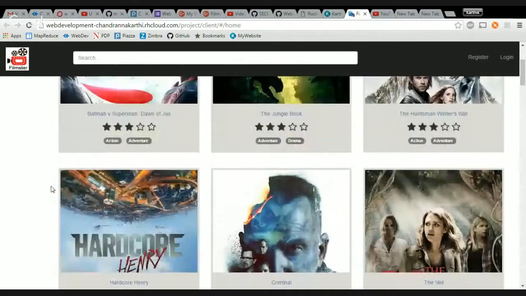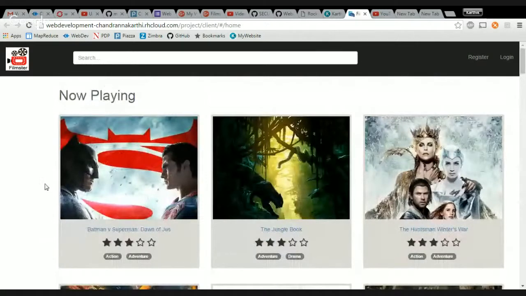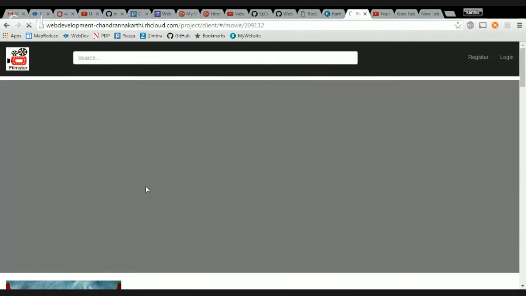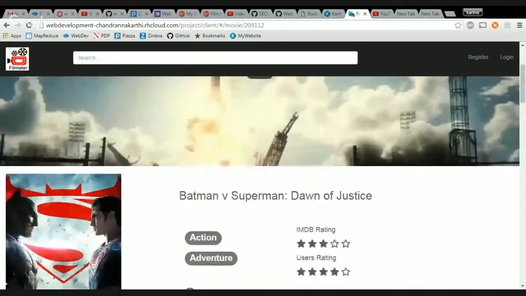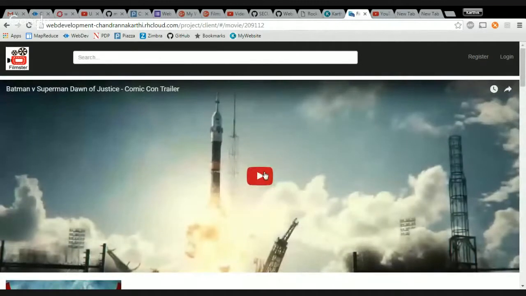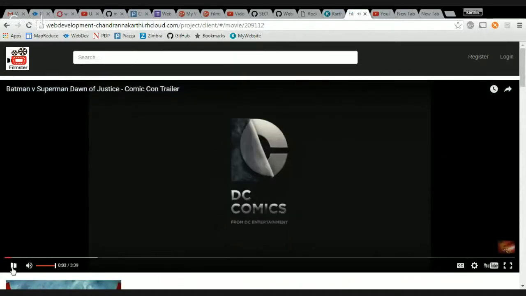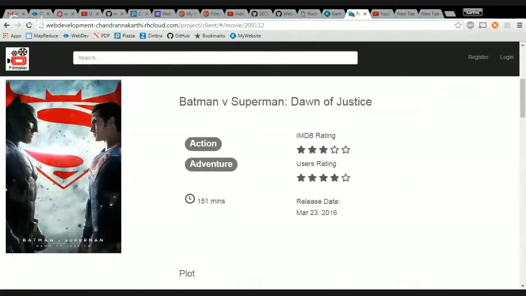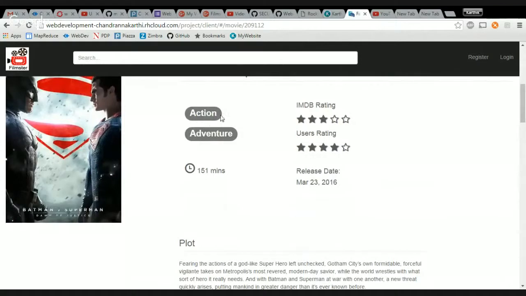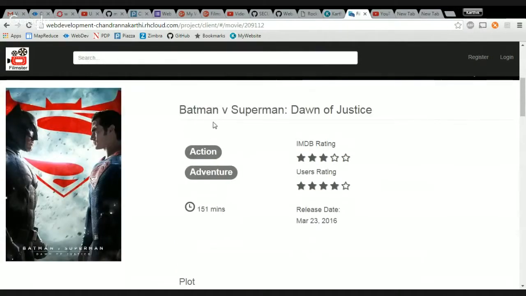You don't have to be logged in to view this page, and you can click on any of the images here, and you go to the movie details section, where you can see the trailer of the movie. I could start playing it here through YouTube, and now I have all these genres of the movie. So here, Batman vs Superman is action and adventure.